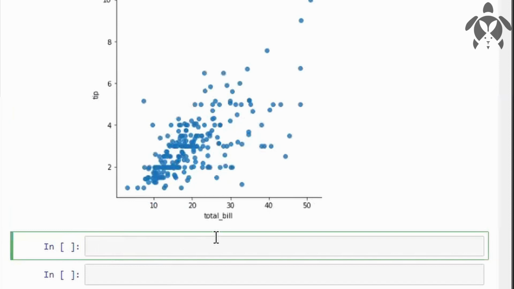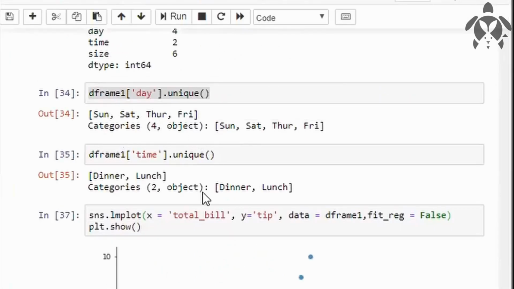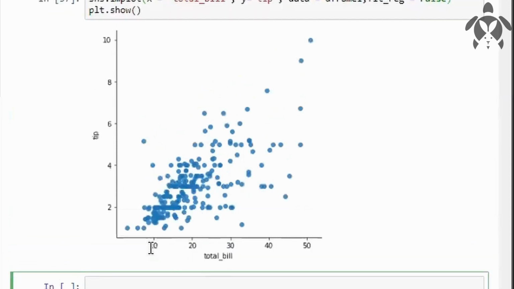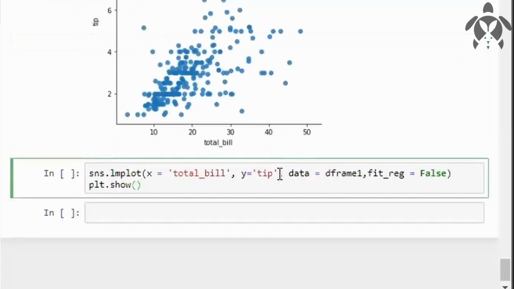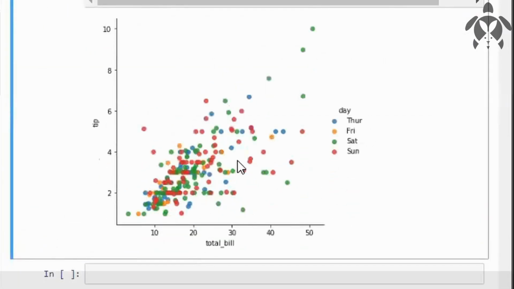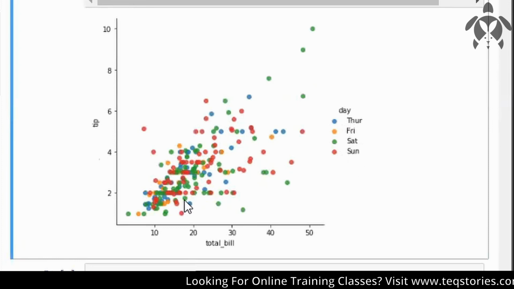Suppose you want to segregate this using the days, like we had 4 types of day here, right? Sunday, Saturday, Thursday, and Friday. Suppose you want to segregate it using days, so you can give, I'm copying this syntax here. After giving y, there is an option. You can give hue equals day. That's it. If you give day, this will be segregated by days, in terms of colors. So Thursday is blue, Friday is yellow, Saturday is green, and Sunday is red.